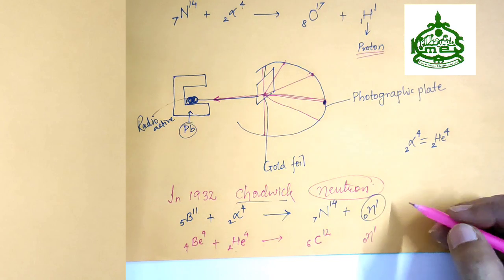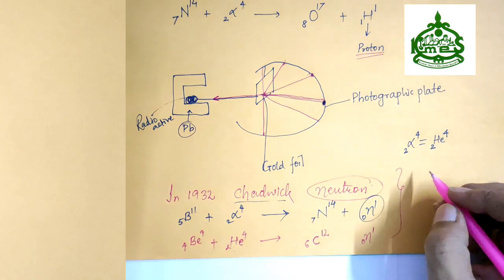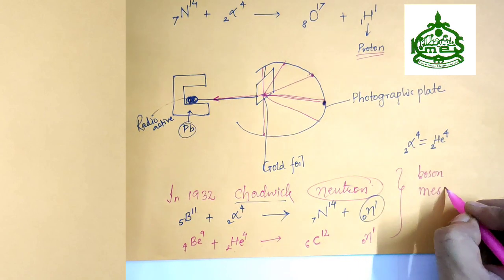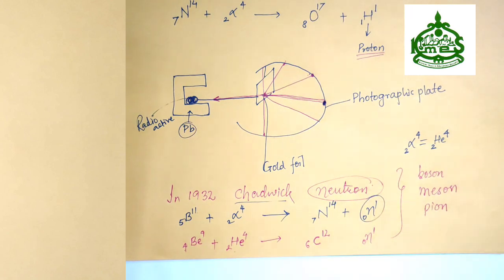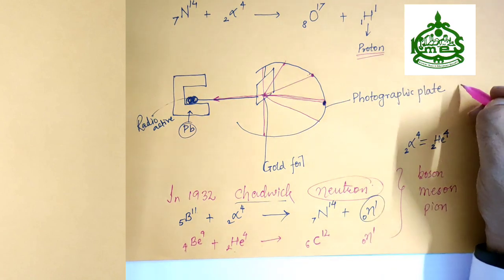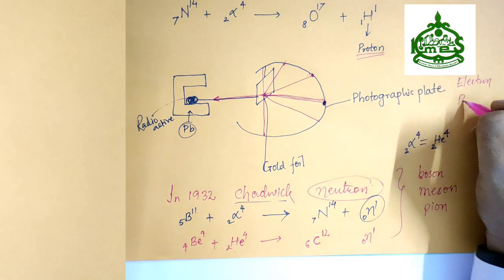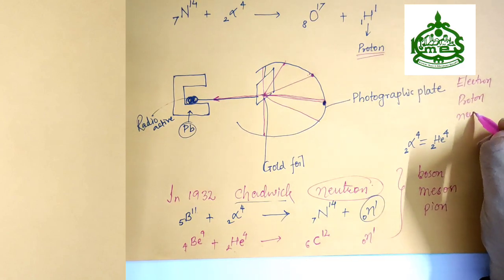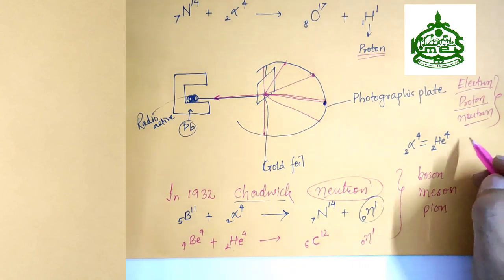In all, that was not enough. Scientists have even discovered many subatomic particles. They were said to be bosons, mesons, pions, antiprotons, and many more. But chemists are interested in only 3 subatomic particles, that is electron, proton, and neutron. So they are the subatomic particles, also said to be fundamental particles.